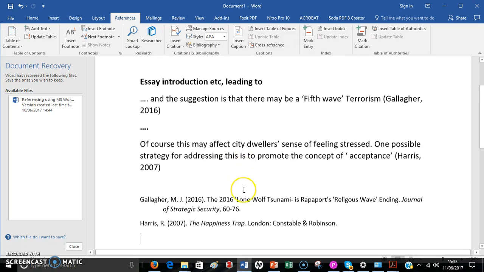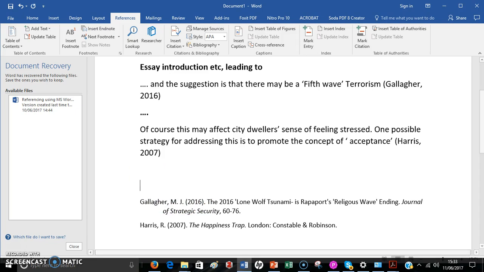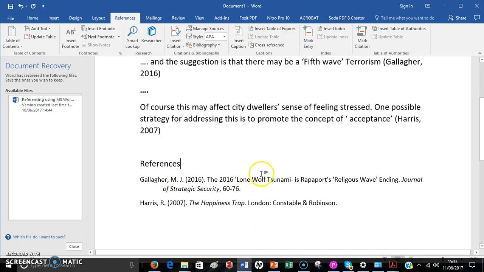And straight away you get in alphabetical order the G, then the H, the full references. I would normally term that references at the very end, and it will automatically update this as well. And there you go. So you've got your references as well.